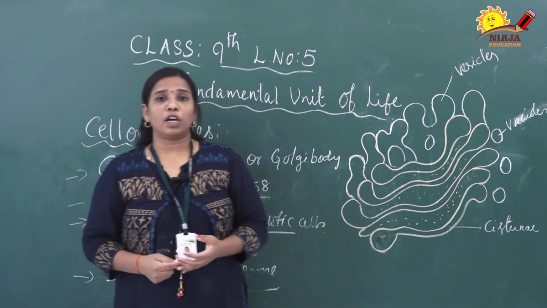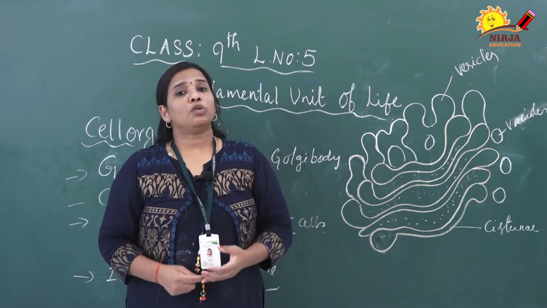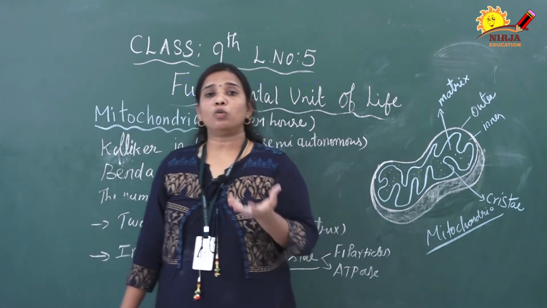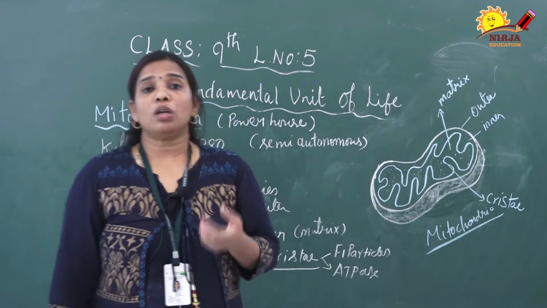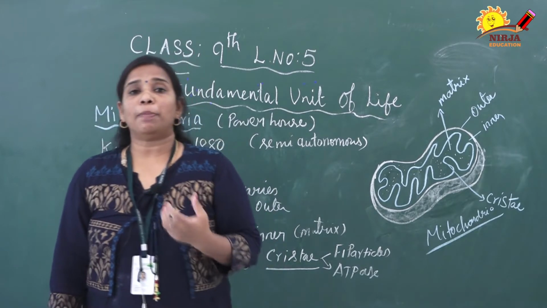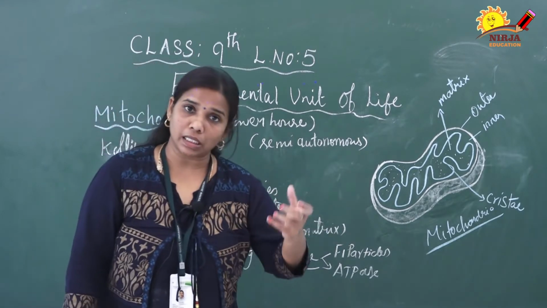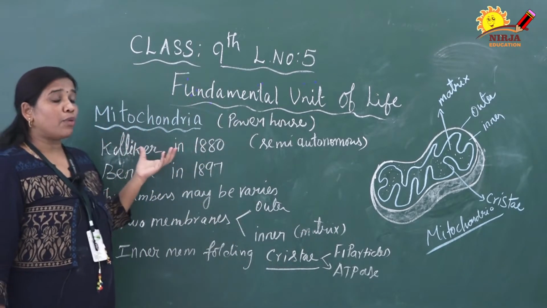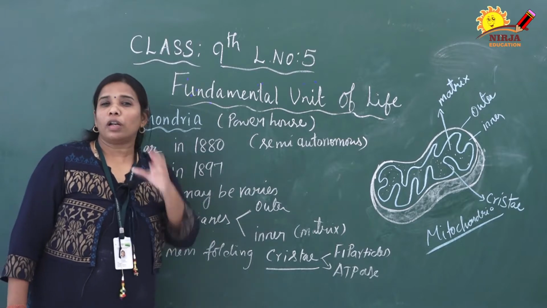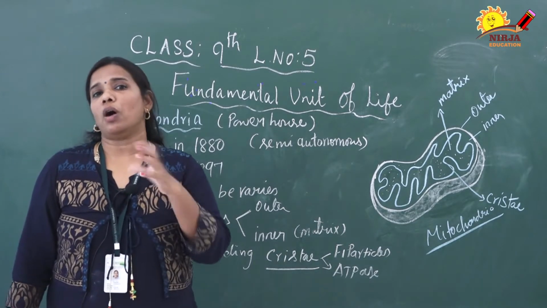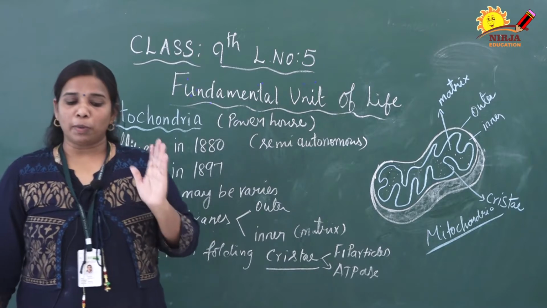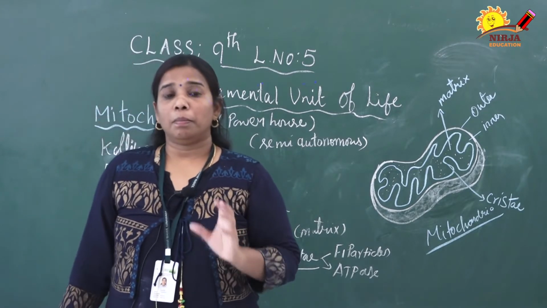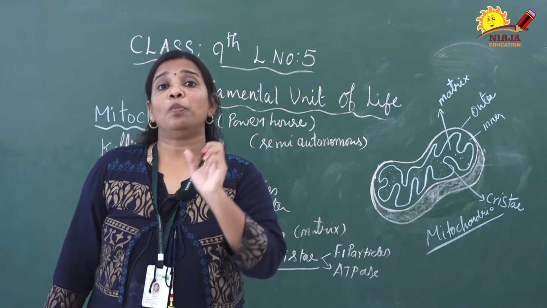The next cell organelle we are going to discuss is the mitochondria. The mitochondria is also called the powerhouse of the cell. Why we call mitochondria the powerhouse of the cell, we will discuss at the end. Before that, mitochondria is a very important organelle of aerobic organisms. This mitochondria is present in all eukaryotic organisms, particularly aerobic organisms.